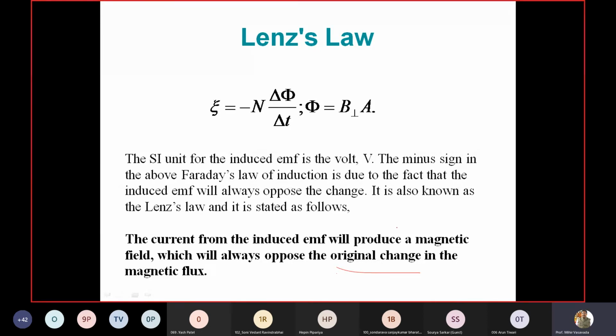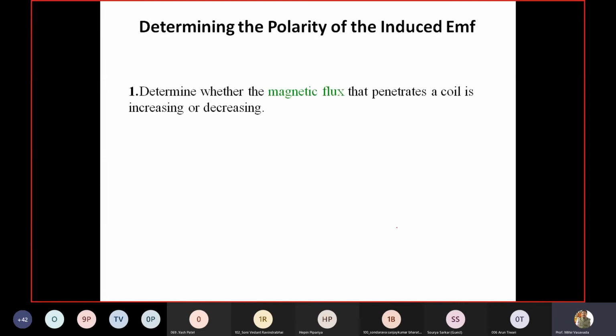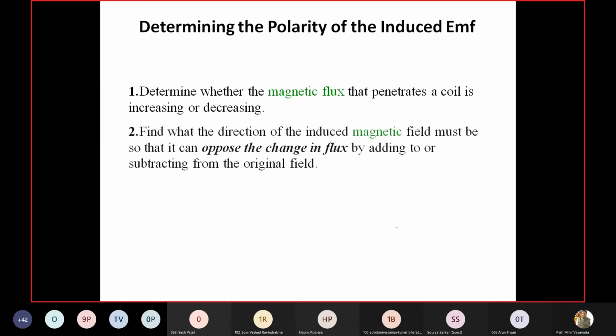So how to determine the polarity of induced EMF? You need to determine whether the magnetic flux that penetrates a coil is increasing or decreasing. Find the step.